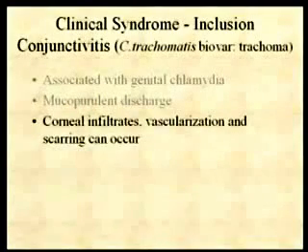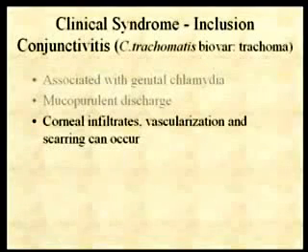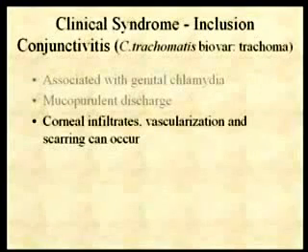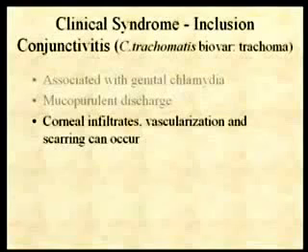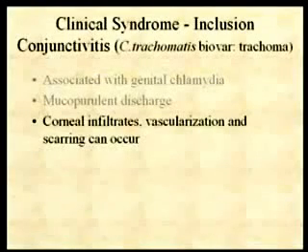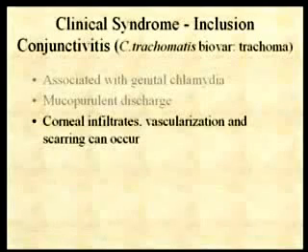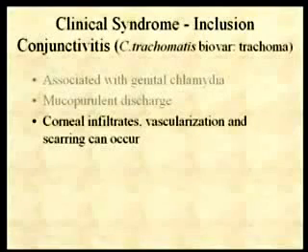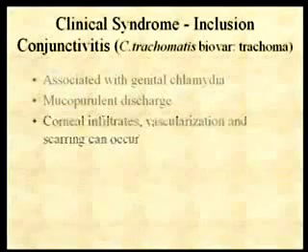In more serious infections, there can be infiltrates into the cornea, vascularization, and scarring of the conjunctiva and cornea, just like we saw in trachoma, but it's not as common. If left untreated, it can probably lead to that, but it's a much milder disease.